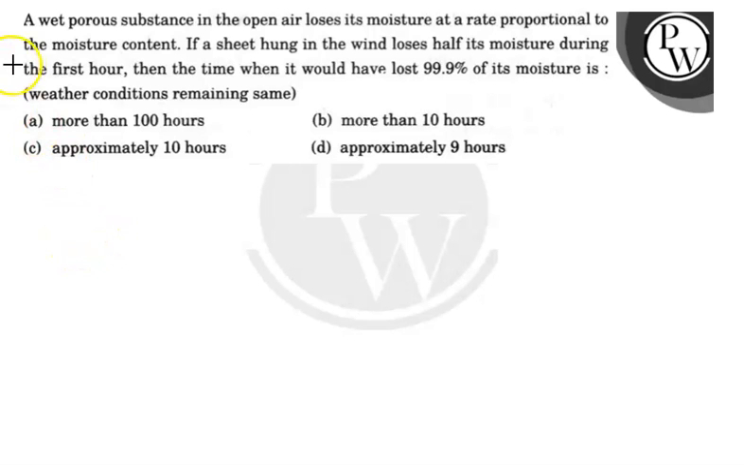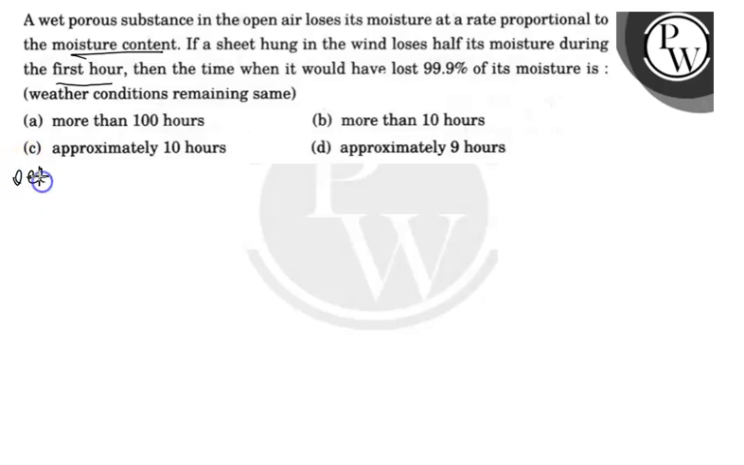Hello students, we have this question. A wet porous substance in the open air loses its moisture at a rate proportional to the moisture content. If a sheet of wet cloth hung in the wind loses half its moisture during the first hour, then the time when it would have lost 99.9% of its moisture is, when the weather condition remains the same. Now, how to solve this?